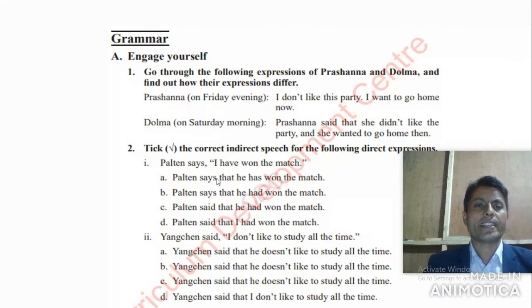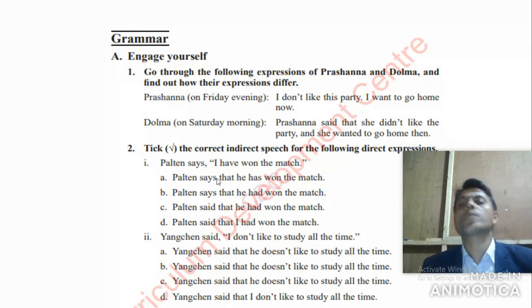Exercise number A, engage yourself. Very first you have to understand this background before you actually do the exercise. Number one, go through the following expressions of Prasanna and Dolma, and find out how their expressions differ. Two speakers are here, speaking in two different ways. Now you have to find out how their expressions differ from one to another.